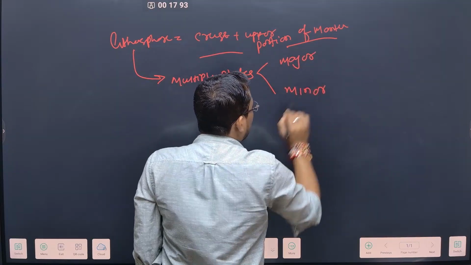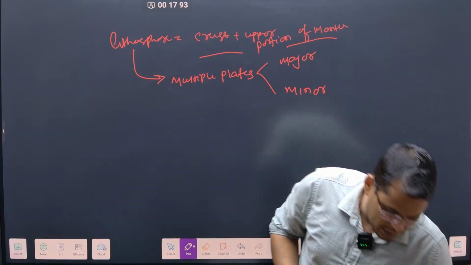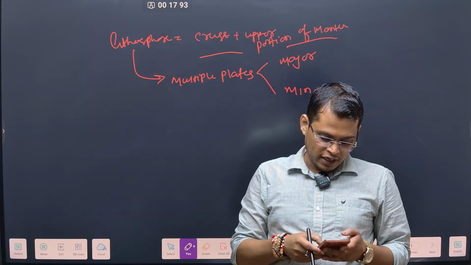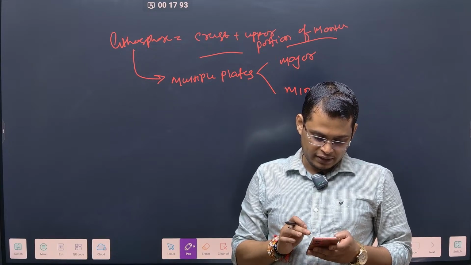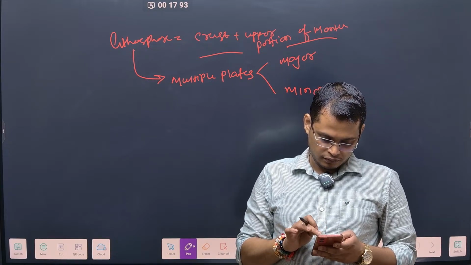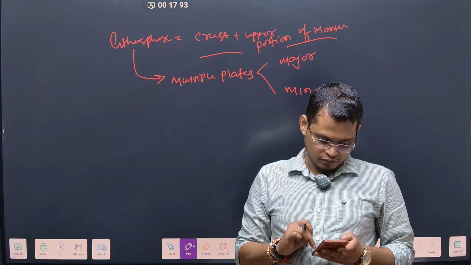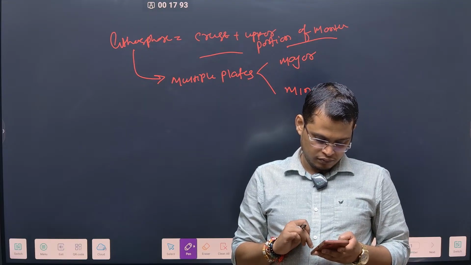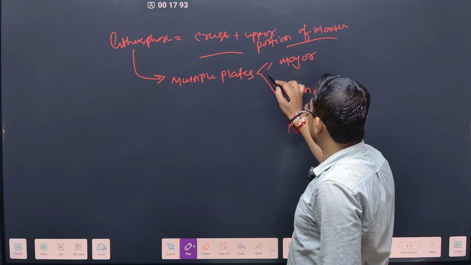And these plates are not stationary, they are in constant motion, they are interacting with one another. That is what is called plate tectonics. So they are in constant motion and they are called plate tectonics.